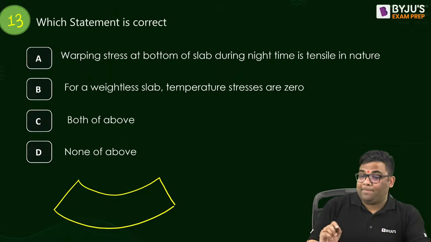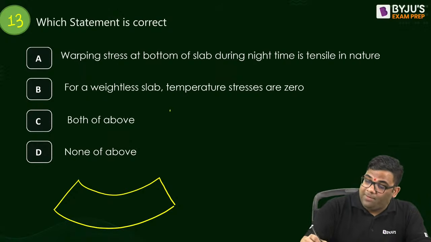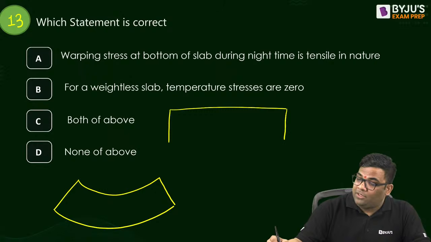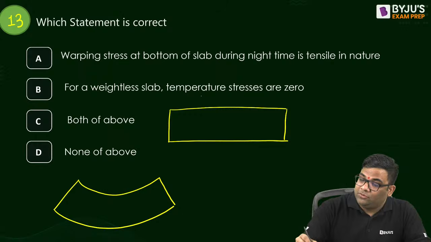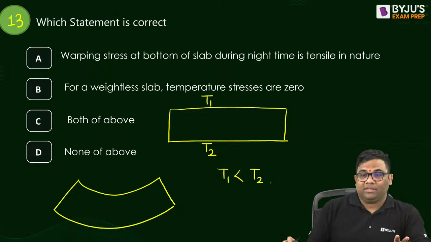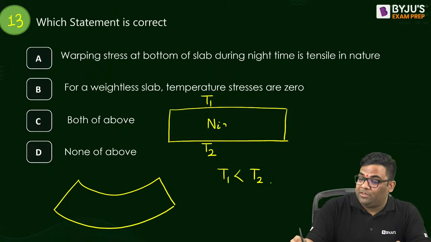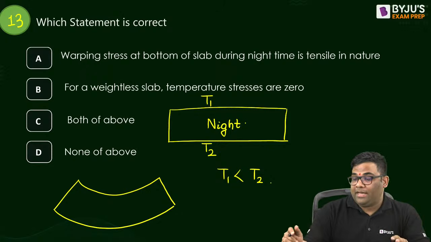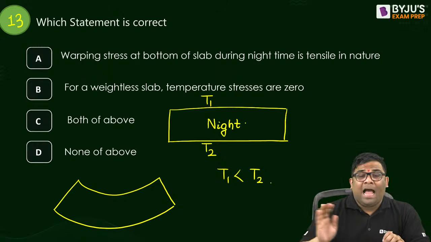See, if we have a slab, during night time what will happen? The top will cool faster. So if this is T1 and this is T2, I can say T1 will be less than T2. During night time this will be the condition, because the top will be exposed to the atmosphere and lose temperature, and the bottom T2 will be warmer.